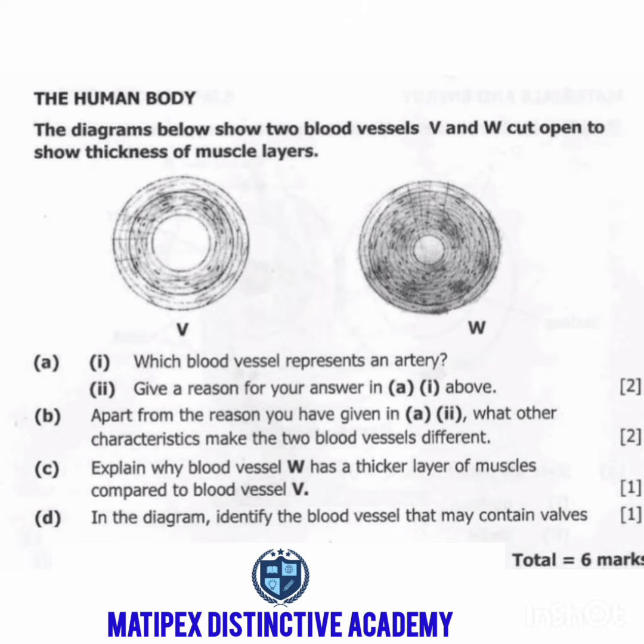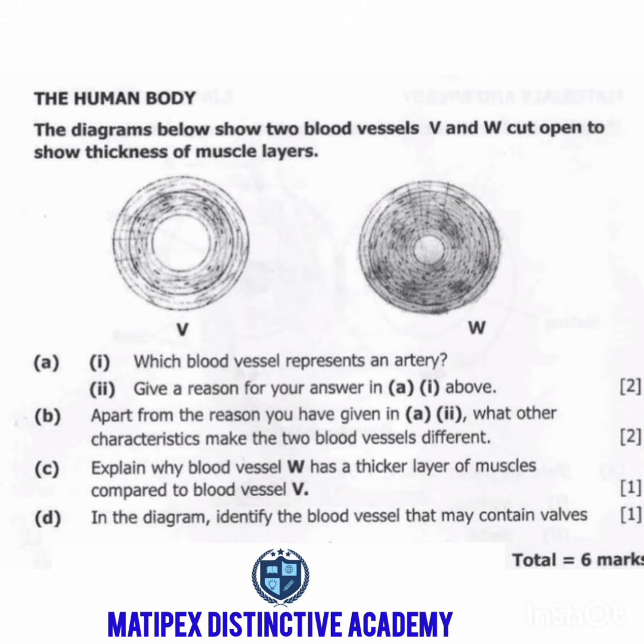Okay, question C. Explain why blood vessel W has a thicker layer of muscles compared to blood vessel V. So why is it that W, which is an artery, has a thicker layer of muscles compared to blood vessel V, which is a vein?